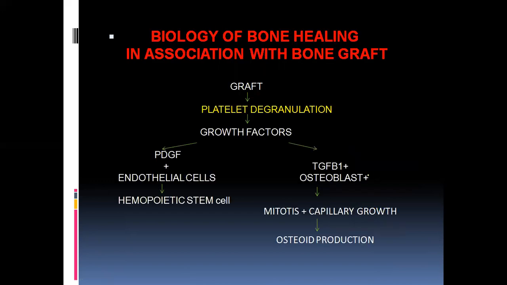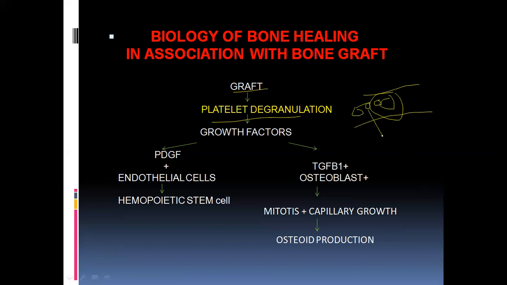So what happens when, in association with the bone graft, how does the healing differ? Whenever the graft is placed, there will be platelet degranulation. Think of these as the platelets. So after placement of the graft, there will be platelet degranulation. The platelets will degranulate,